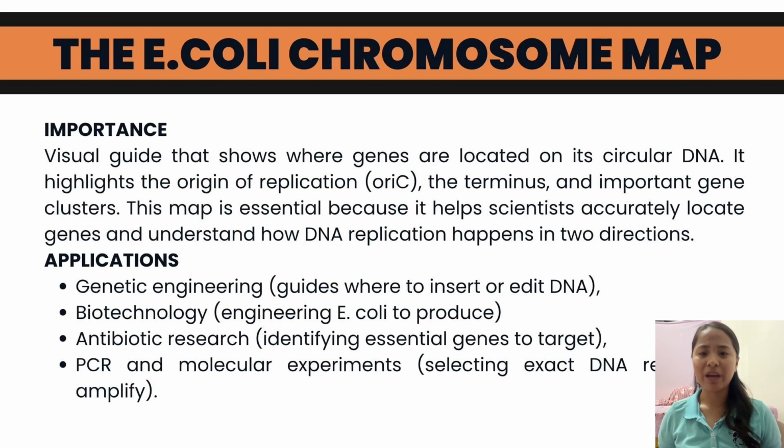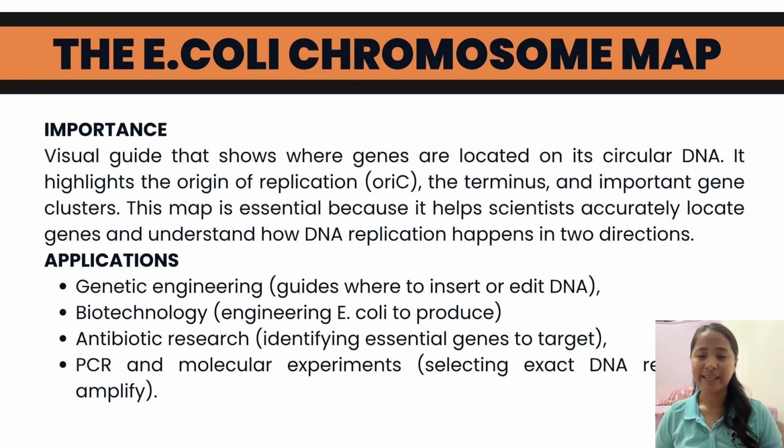So, why do we make chromosome maps like this? Chromosome maps allow scientists to locate genes precisely, design genetic experiments, and understand how DNA replication interacts with gene expression. In biotechnology, this helps when modifying E. coli for useful purposes such as producing insulin or enzymes. Chromosome maps are also valuable for research on antibiotics and for comparing harmless strains to disease-causing ones.